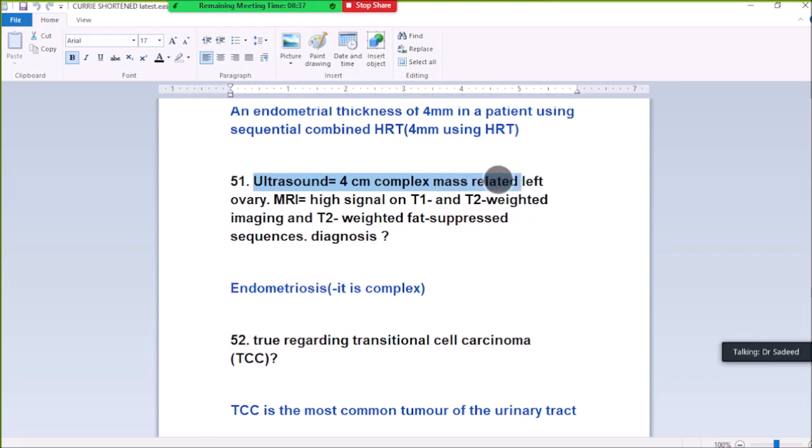51. Ultrasound shows a 4 cm complex mass in the left ovary. MRI shows high signal on T2 and T1, and T2 with fat-suppressed sequences. Diagnosis: endometriosis. It is a 4 cm complex mass in the left ovary, so endometriosis.